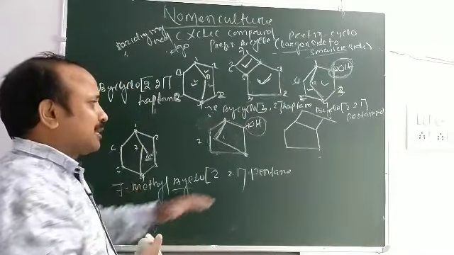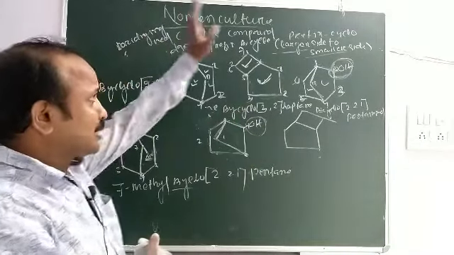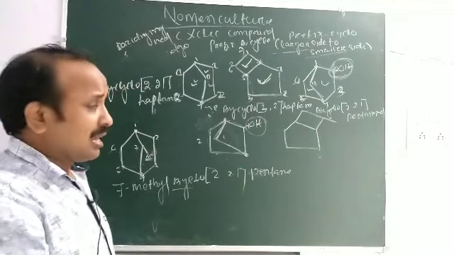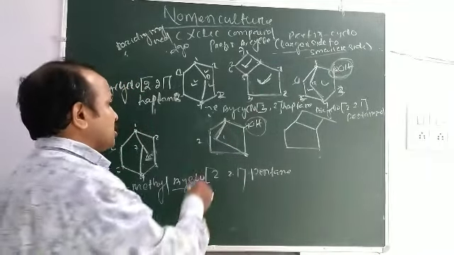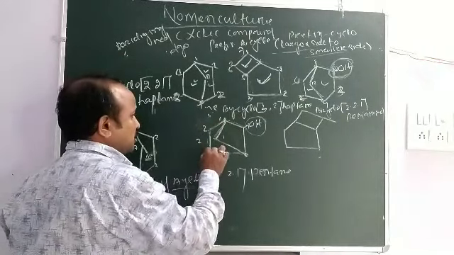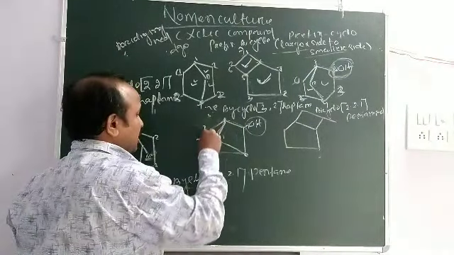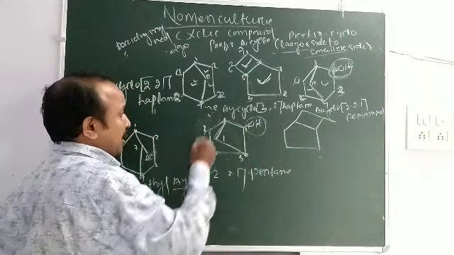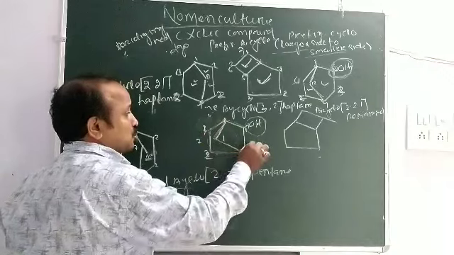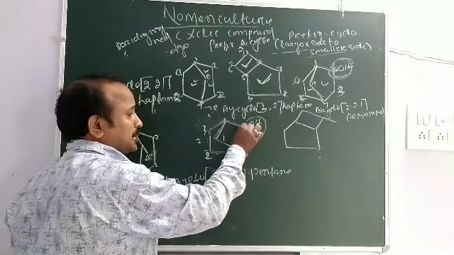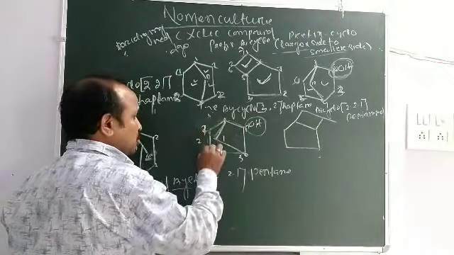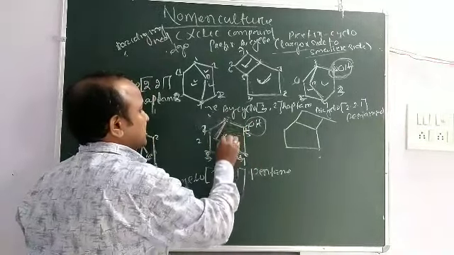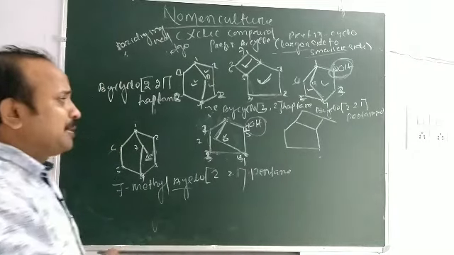Then you think that this gives more priority. No. Always from the larger side to the smaller side. If you count 1, 2, 3, here is 1, here is also 1. You count from this side, larger to smaller. Don't give priority to the functional group. 1, 2, 3, 4, 5, 6.